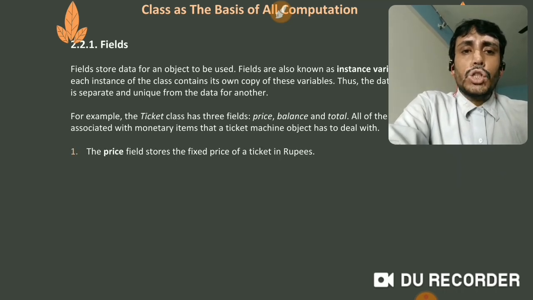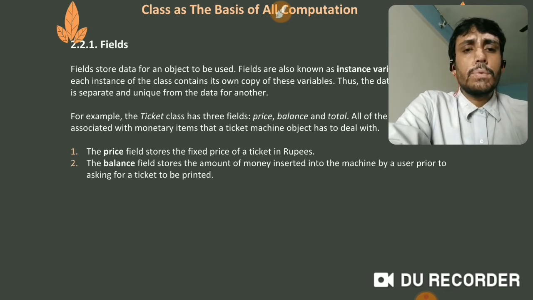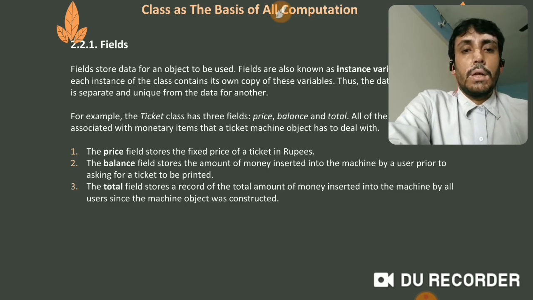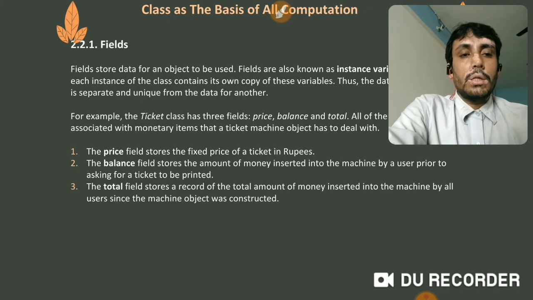The price field stores the fixed price of a ticket in rupees or dollars, whatever. The balance field stores the amount of money inserted into the machine by the user prior to asking for a ticket to be printed. The total field stores a record of the total amount of money inserted into the machine by all users since the machine object was constructed. Okay, so these are the models, this is the thinking that we do while creating a class.